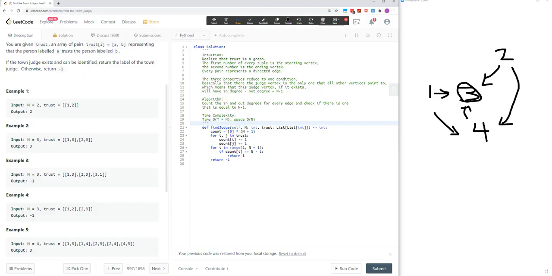So our algorithm is just going to compute the net degrees for every vertex and check if any of them equals n minus 1. This has time complexity of t plus n and space complexity of n.